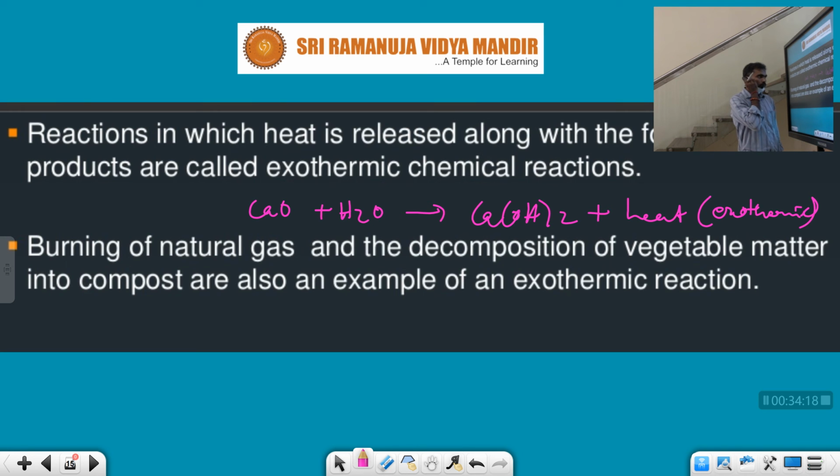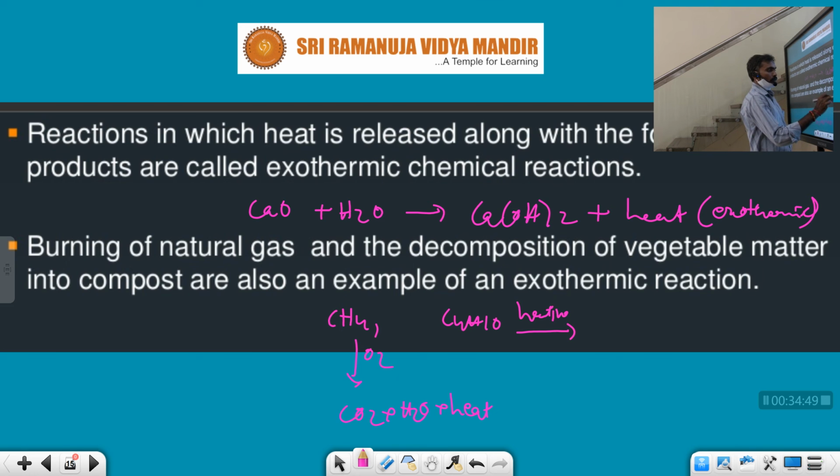Next, burning of vegetables and compost. Natural gas is nothing but methane, CH4, and butane, C4H10. With oxygen, on burning, it converts to CO2 plus H2O plus heat. Same here also: heating in the presence of O2 gives CO2 plus H2O and releases heat. So these are all exothermic reactions.